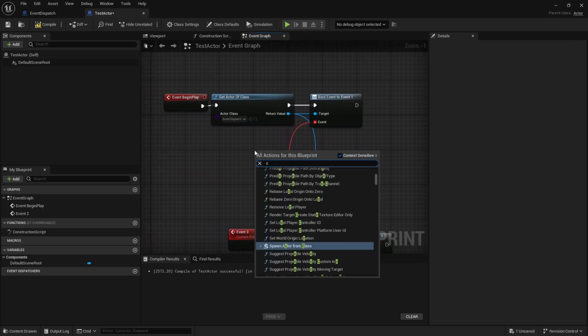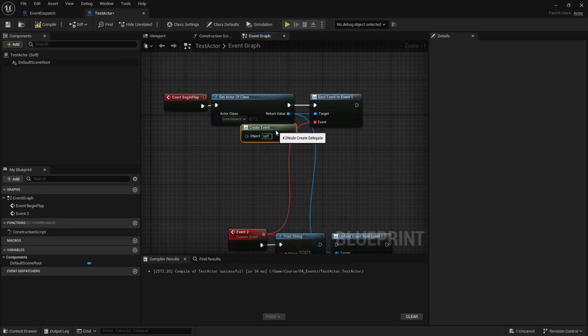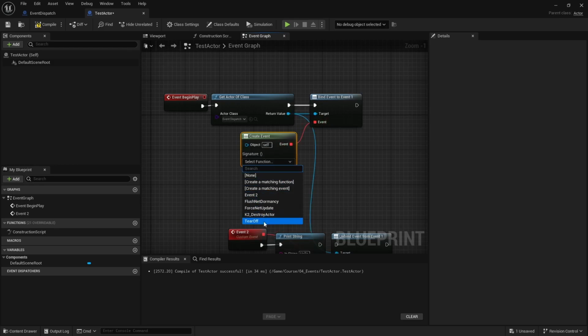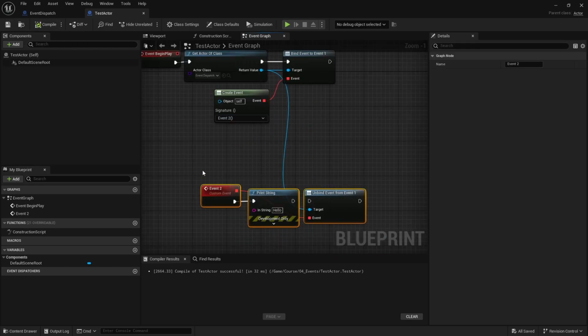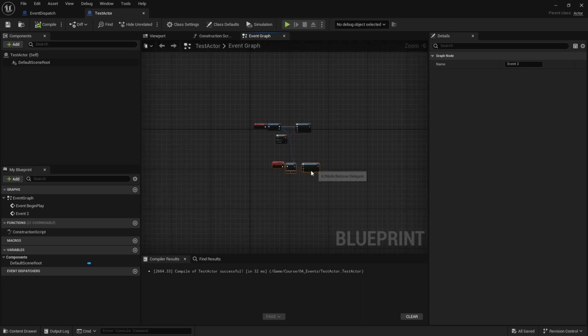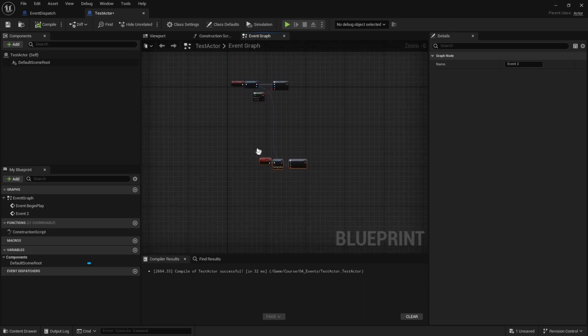So what you can do is type create event. And what this node does is basically has this little node that connects to another event, but you don't have to have this connection. So if I connect it here, I can select to which function I want to connect it to, and then I can select event 2, and now I don't have to have that line connected. You can imagine if you have 5, 10 connections, just having these branches going everywhere, it just creates a mess right away.